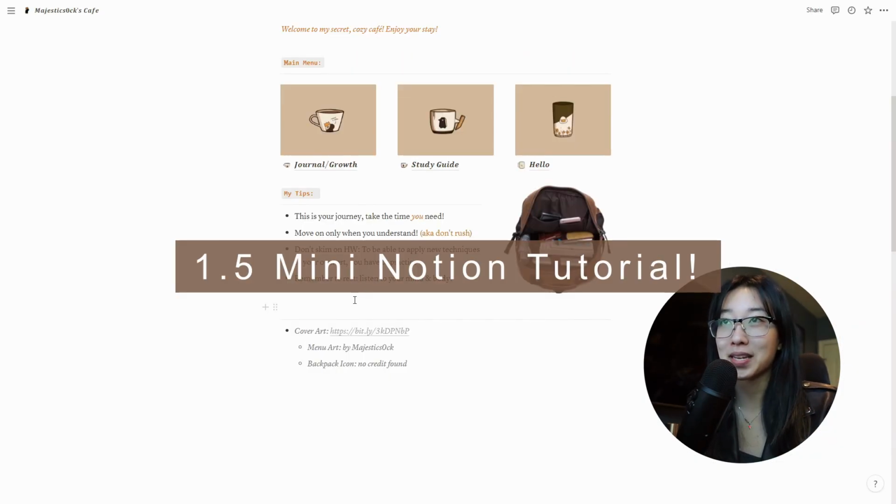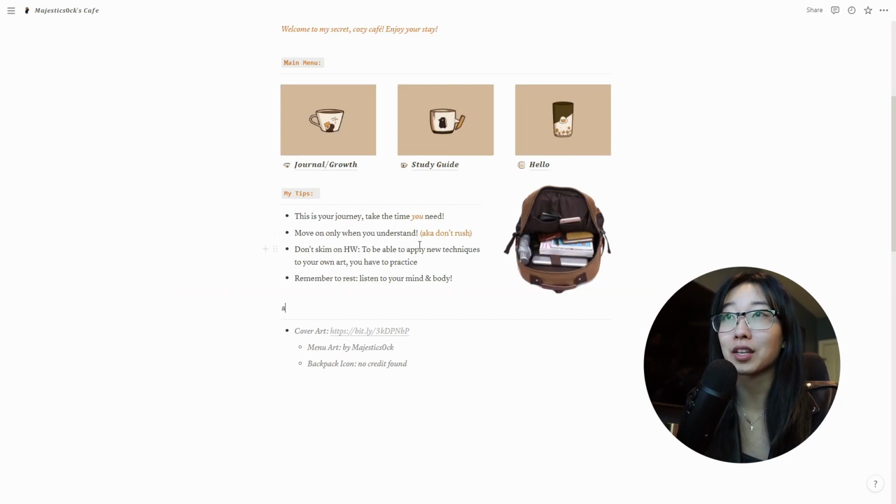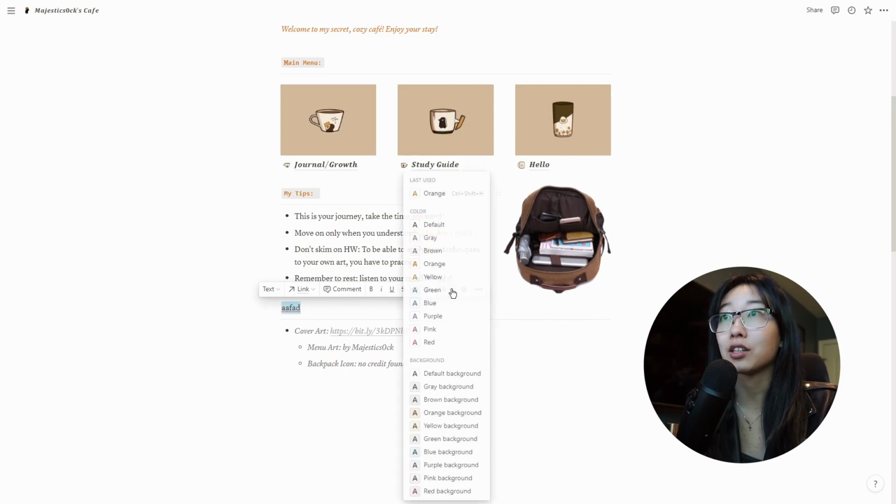Let's do a mini Notion tutorial. It's really simple. You can type, you highlight it, and you turn it into a code. You can change the color.